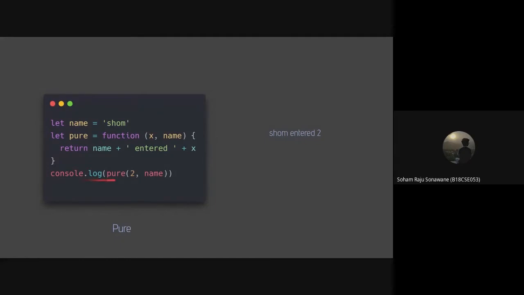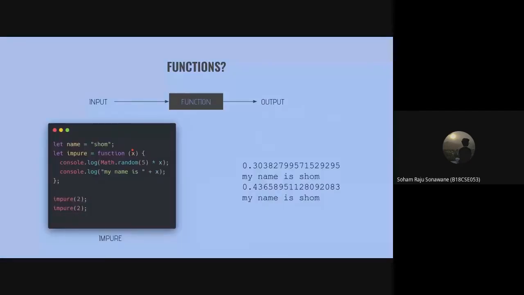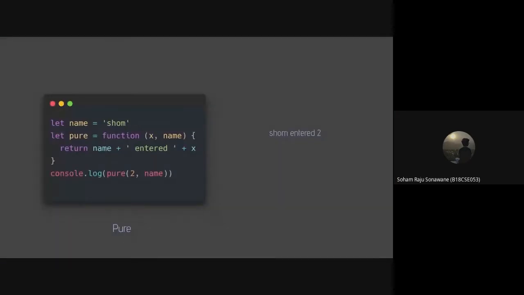So now when I call this function right here, this function returns me this string which logs the output properly. So this can be considered a pure function. Now you can understand what the difference between these two functions are, right? So in functional programming, we try to create functions that are pure.